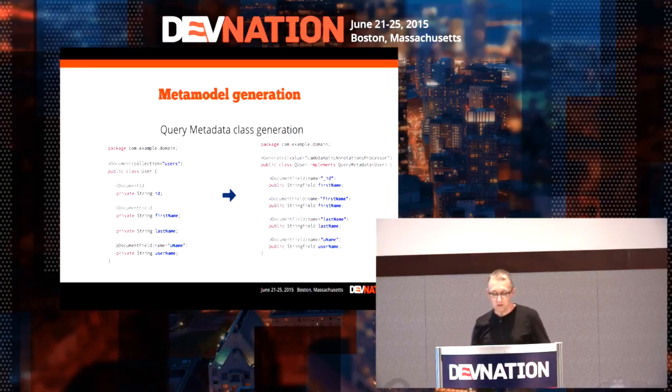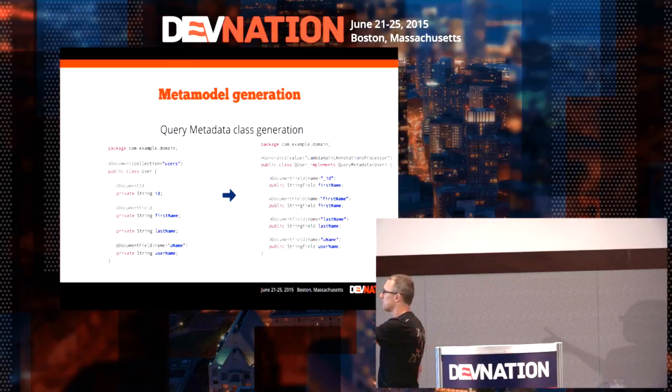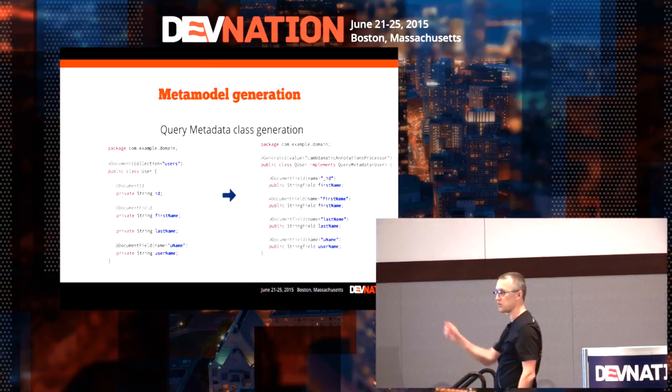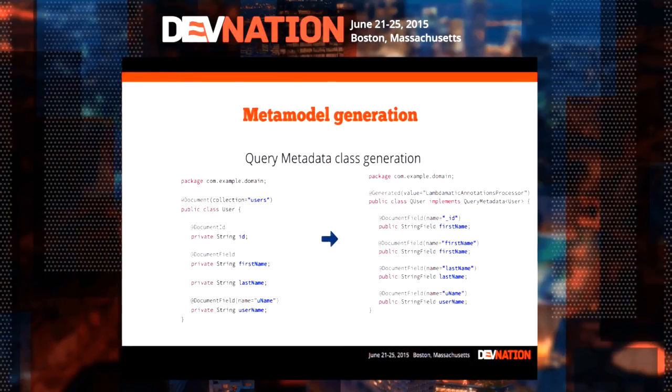So we have this query metadata class. Why is last name annotated with document field on the right? Because we didn't set any document field annotation on the left, so we use it by default. We use the same name. Okay, let me explain. So last name comes from the variable name here, last name.